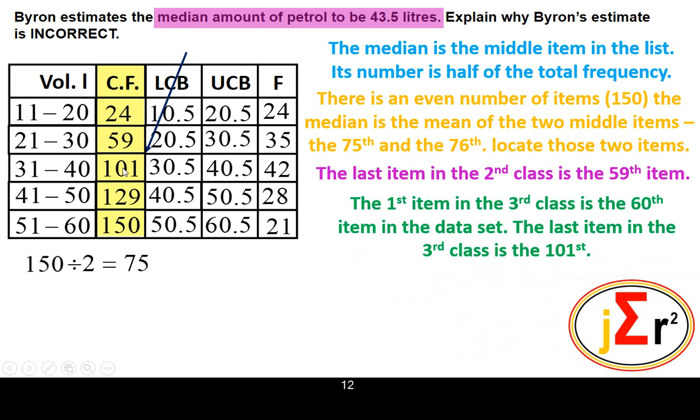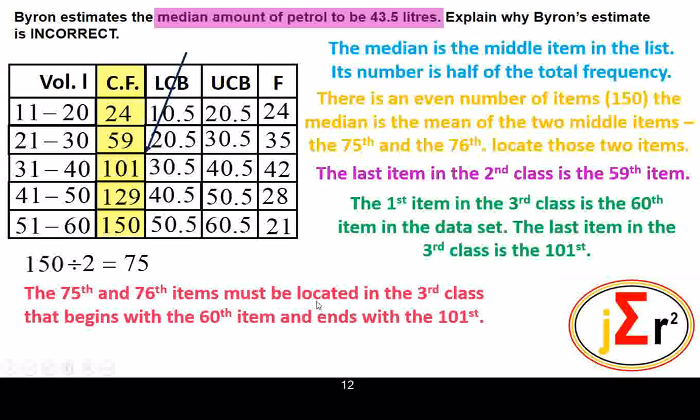So the first item in the third class is the 60th item, as we said before. The last item in the third class is the 101st. That means the 75th and the 76th item will be located in this class.